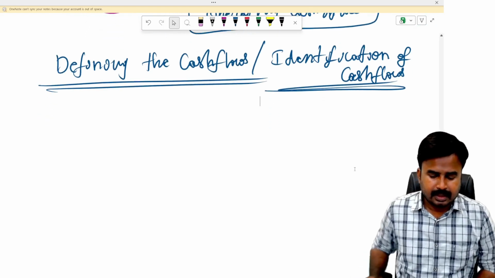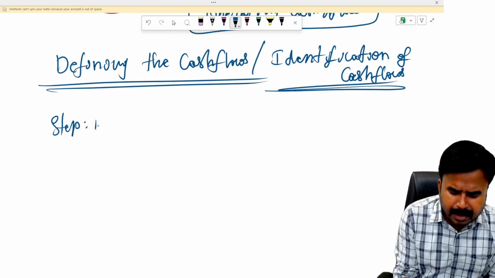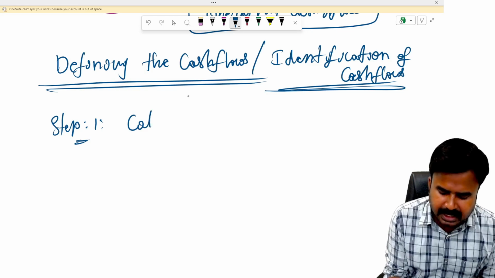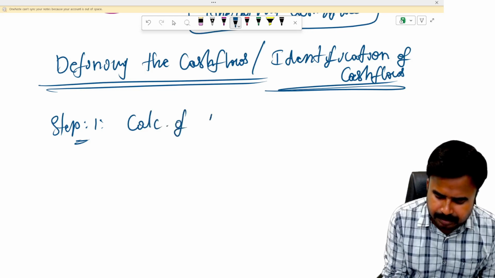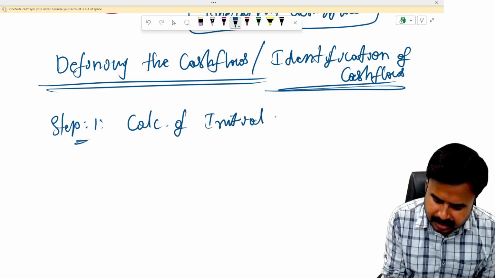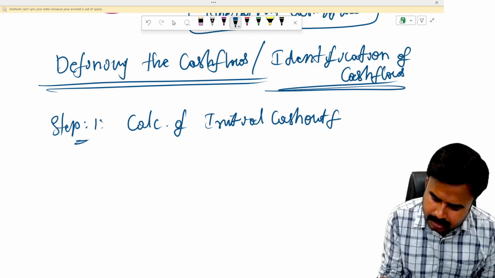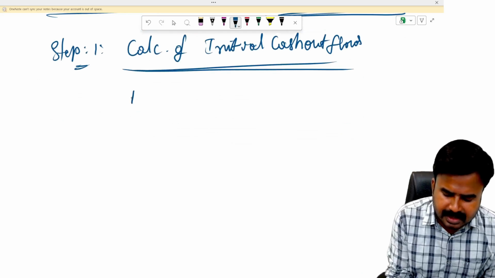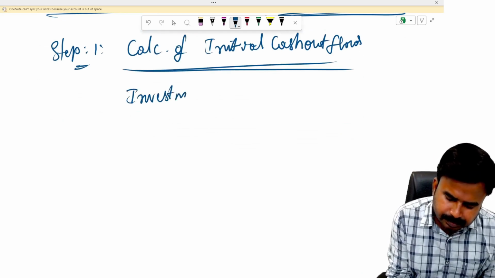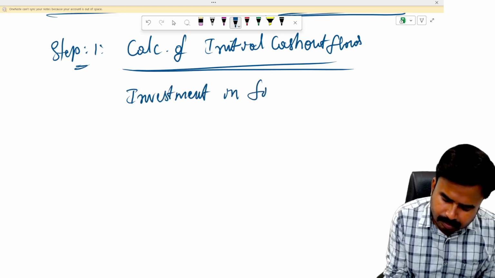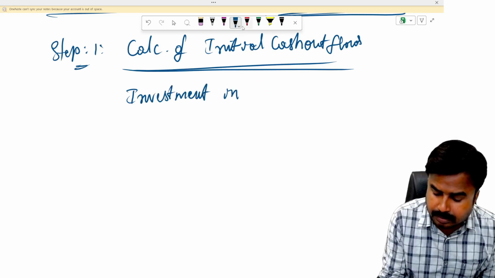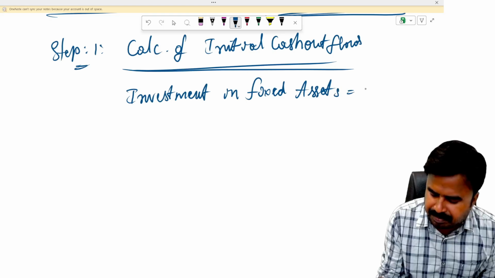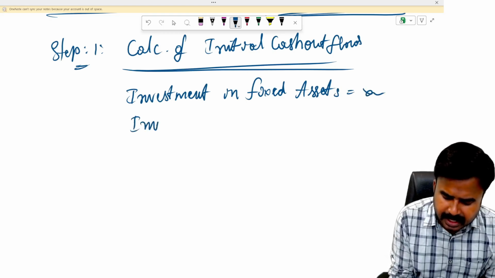Yes. Step number 1. In step number 1, I'm going to take initial cash outflows, capital expenditure and working capital investment. Calculation of initial cash outflows. This is step number 1. So what are your initial cash outflows? You know that the first component is investment in fixed assets. The second one is investment in working capital.